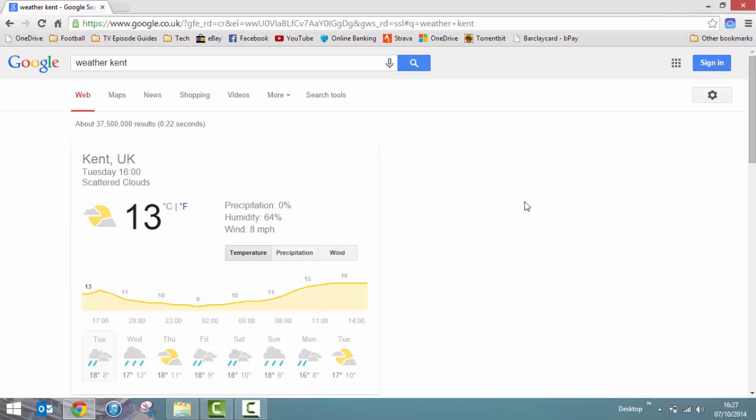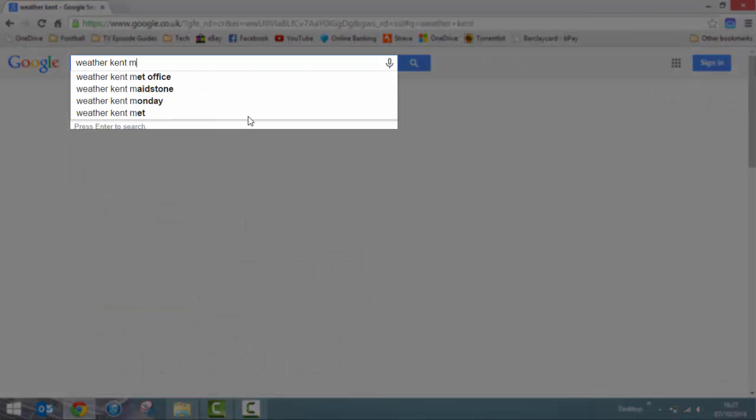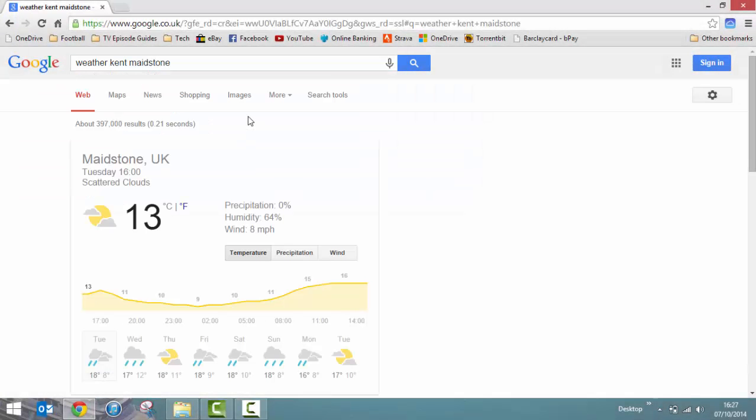You can see it's pre-populating anyway. It gives you the details of the weather in Kent. We want to narrow it down even more than that, so we're going to click on Maidstone, weather Kent, and then Maidstone. That will give you a more comprehensive view of the weather there.